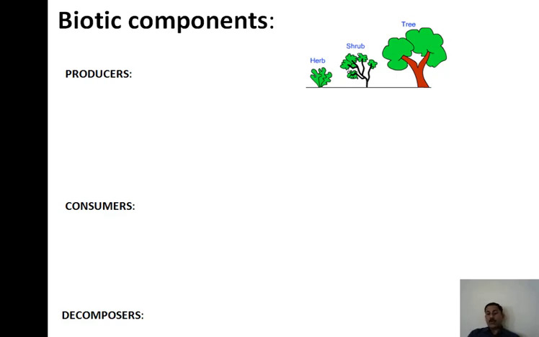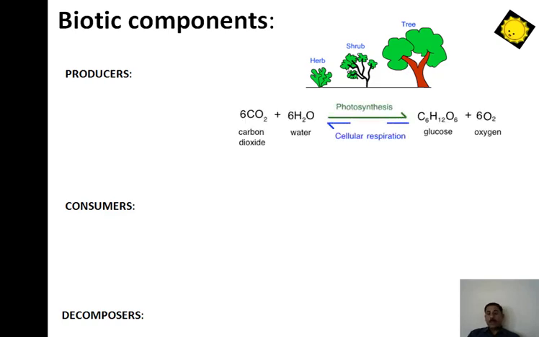These are the autotrophs. Why are they called autotrophs? Because in the presence of sunlight and water, these green plants absorb carbon dioxide and convert it into glucose and oxygen through the photosynthesis reaction. That's why all green plants are known as autotrophs.